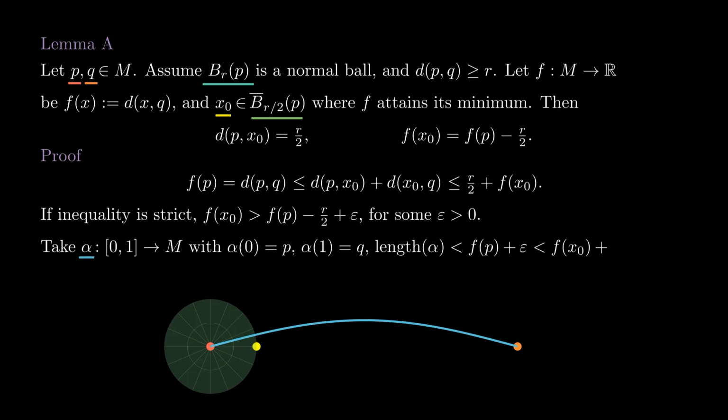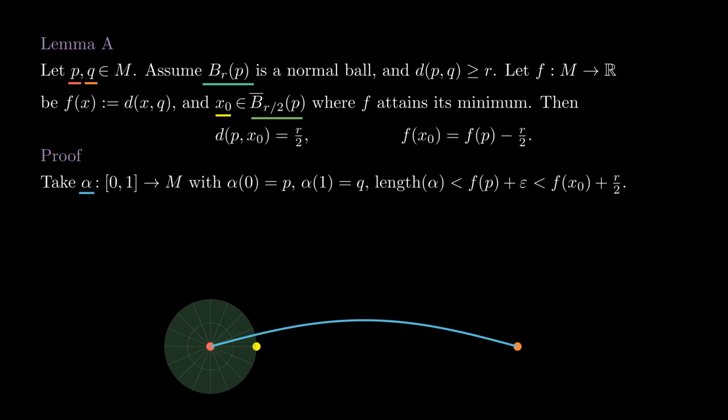Then the length of alpha is also less than f of x0 plus r over 2. This curve has to exit this ball at some point we call y0. We now break alpha into two curves, alpha 1 and alpha 2, where alpha 1 is the portion from P to y0 and alpha 2 is the portion from y0 to Q.